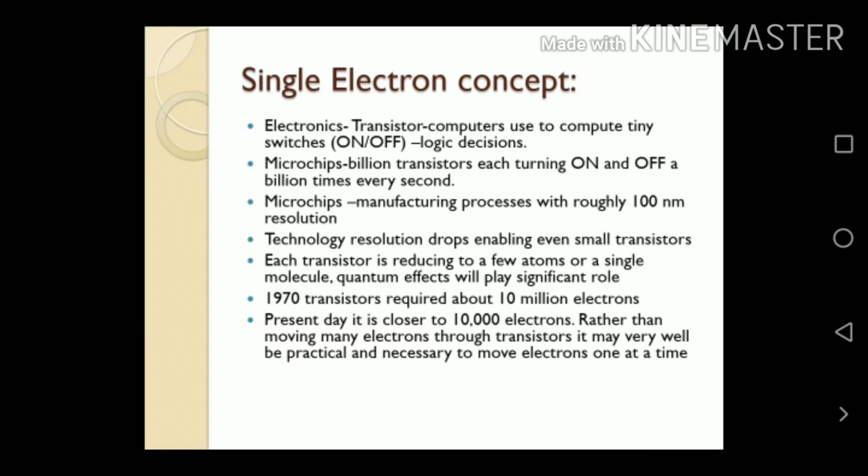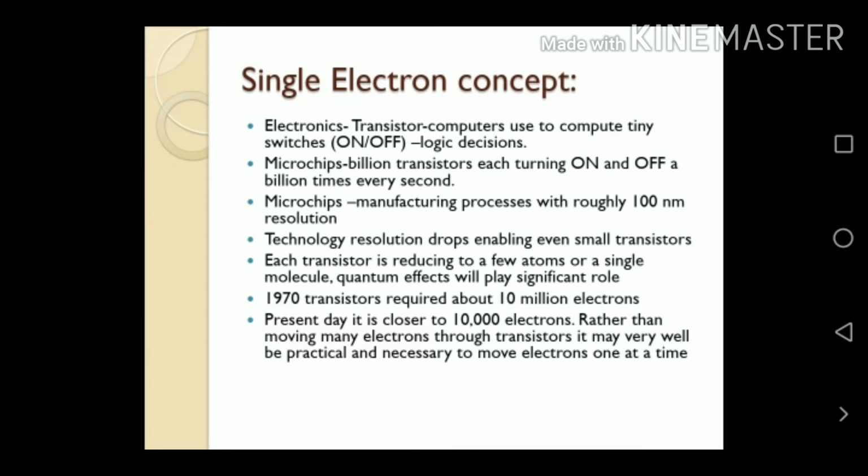So nowadays microchips contain billions of transistors, each turning on or off switches billions of times per second. Nowadays the resolution of microchips is 100 nanometer. Due to technology development, even a single chip contains a large number of transistors. Each transistor is small in size, reduced to a few atoms or single molecules. So here the quantum effect plays a very important role.